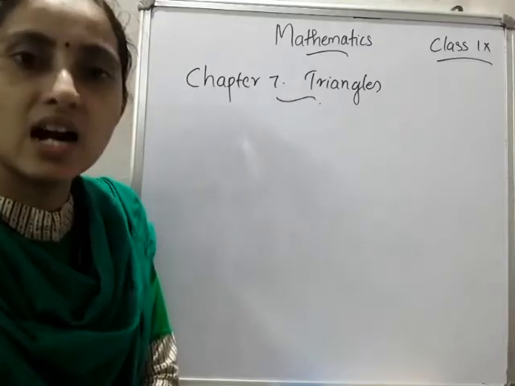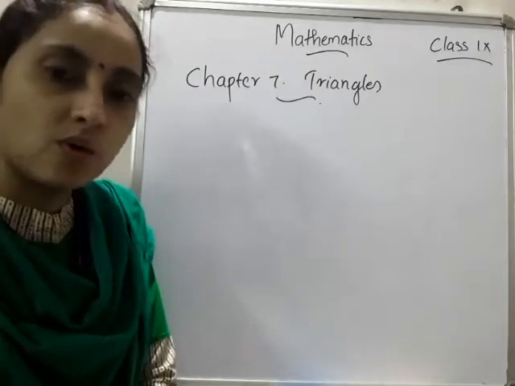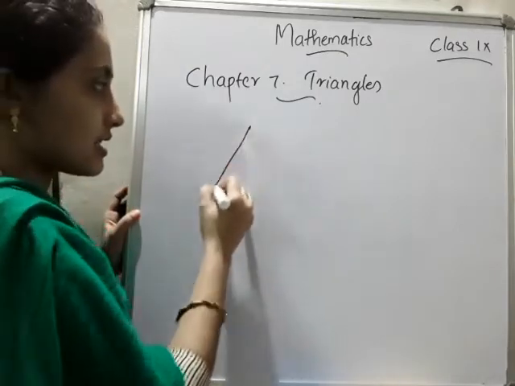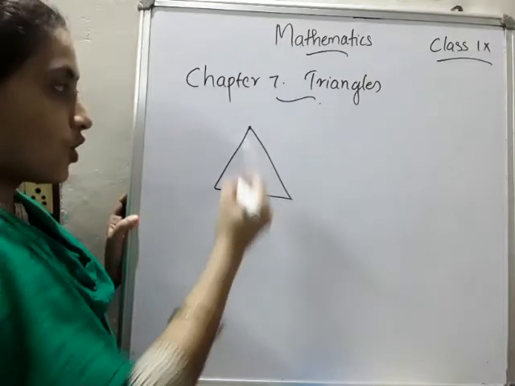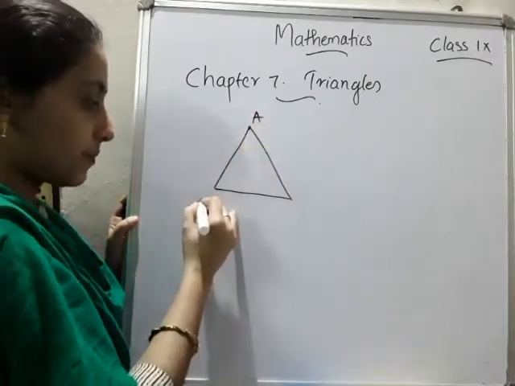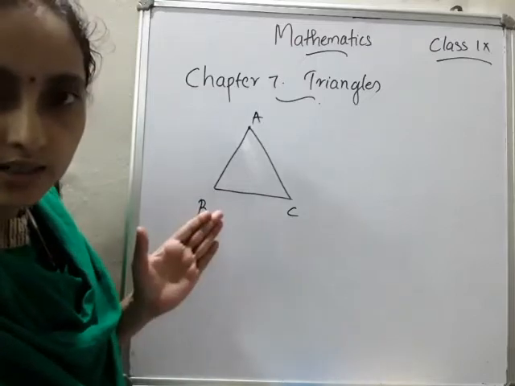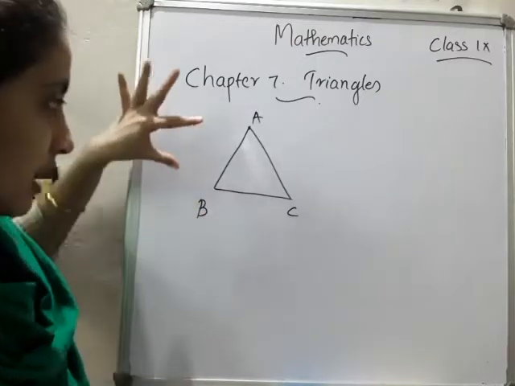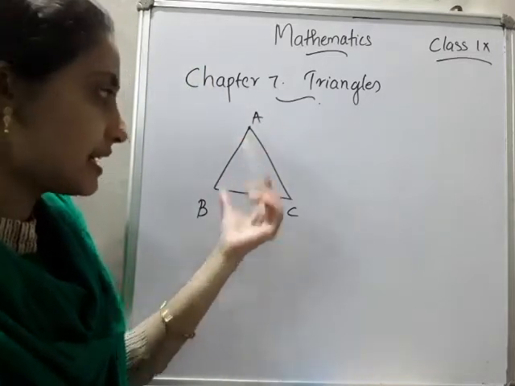Yes, what do you mean by triangles? Yes, a three-sided closed polygon is a triangle. You already know, is it? That is triangles. I am just drawing one triangle. Okay, so I'll name it as ABC. So can you say what are the sides of this triangle? What are the sides of the triangle? AB, then BC, then AC.